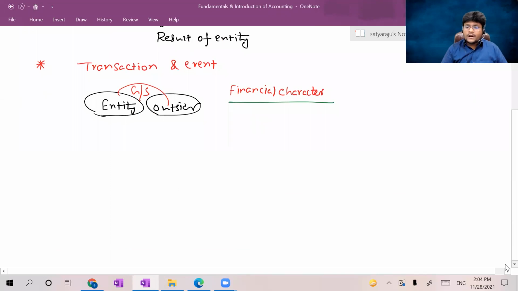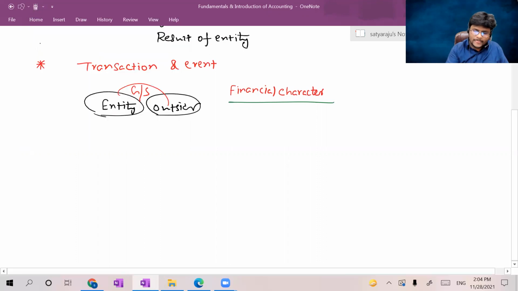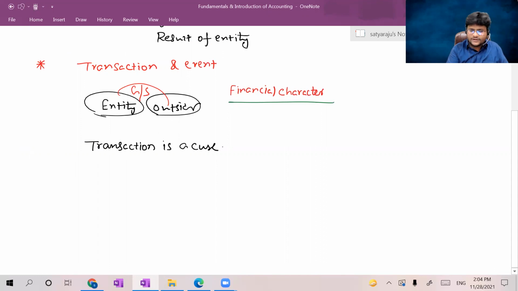So we draw two conclusions. Conclusion number one is: transaction is a cause.